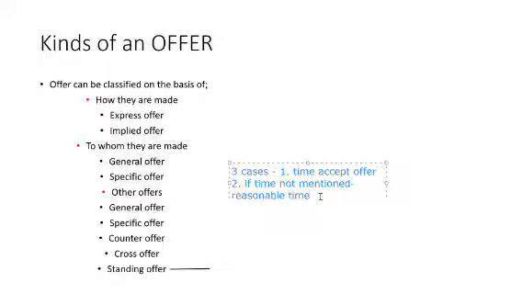What do you mean by reasonable time? Till this time, there will be an offer. Till I make changes, you will have time to accept or not to accept. Now, the third one, okay, let me give you an example.